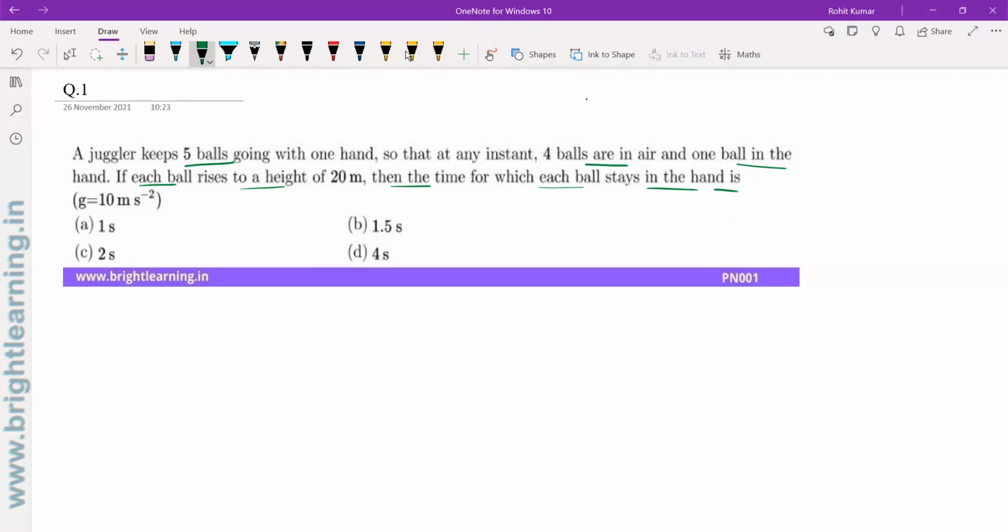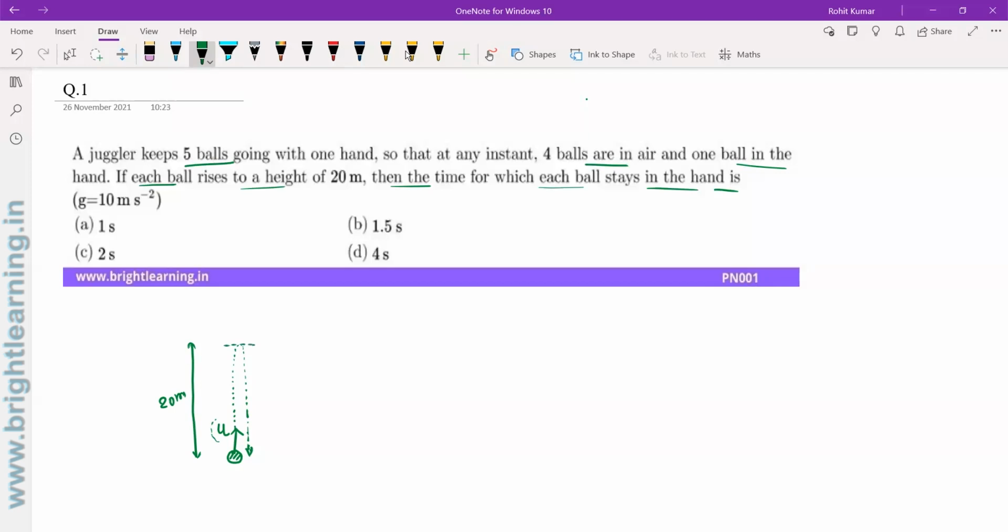So suppose we have a ball, and this ball is projected upwards with a speed u. We are already given the information that the ball rises to a height of 20 meter. So this ball will go up to a height of 20 meter and then return back to the hand of the juggler, right? So this height is 20 meter. If I need to find this speed u, I can use